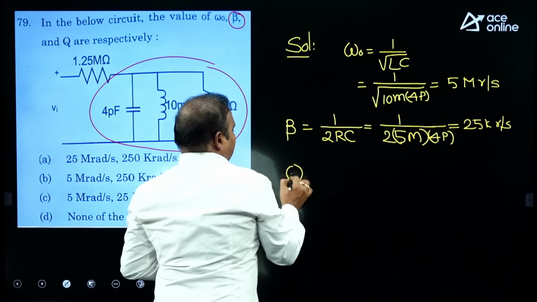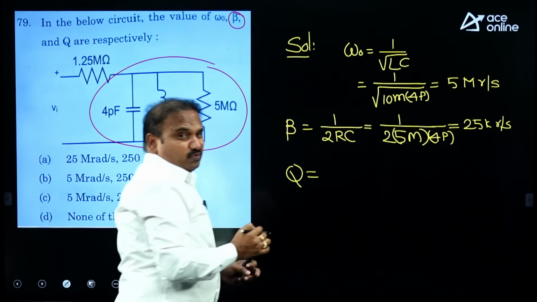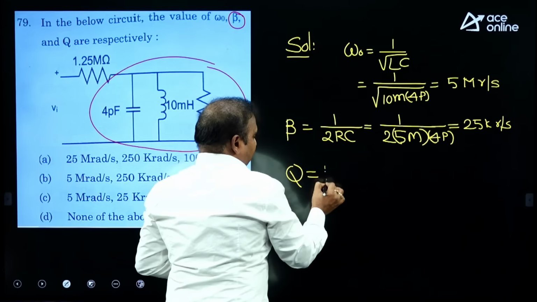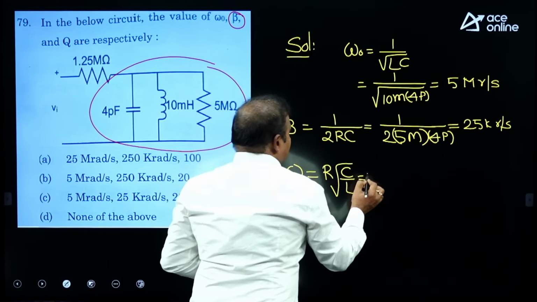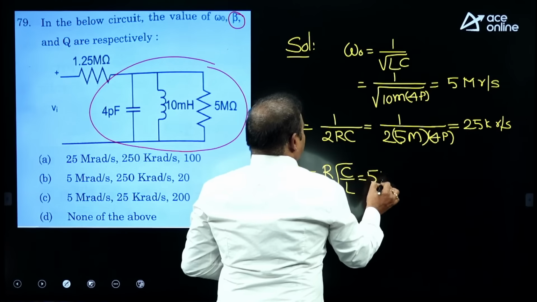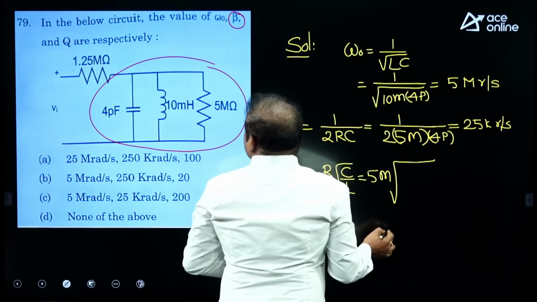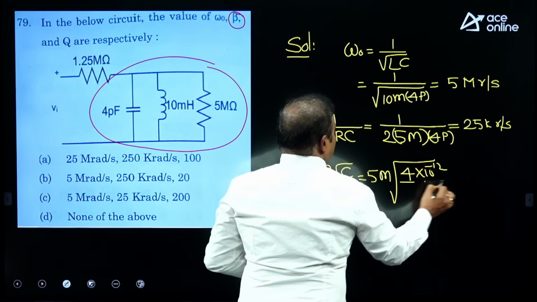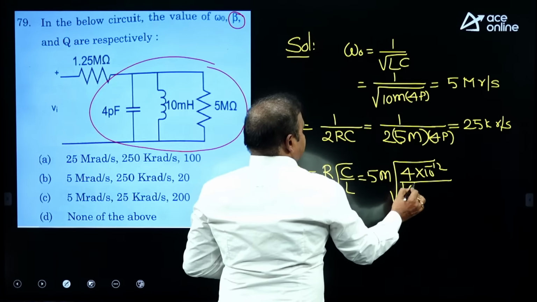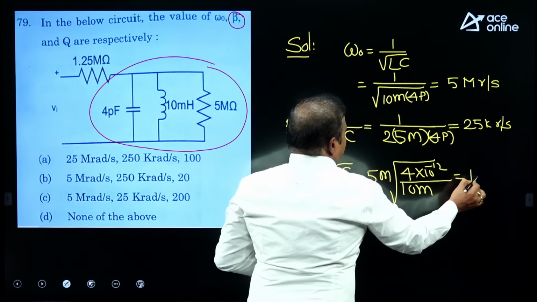And finally the Q factor. For a series circuit, Q factor is equal to 1 by R times the square root of L by C, but for parallel it is inverse: R times the square root of C by L, where R is given as 5 mega ohms, C is 4 picofarads into 10 power minus 12, and L is 10 milli. With this you are getting 100.